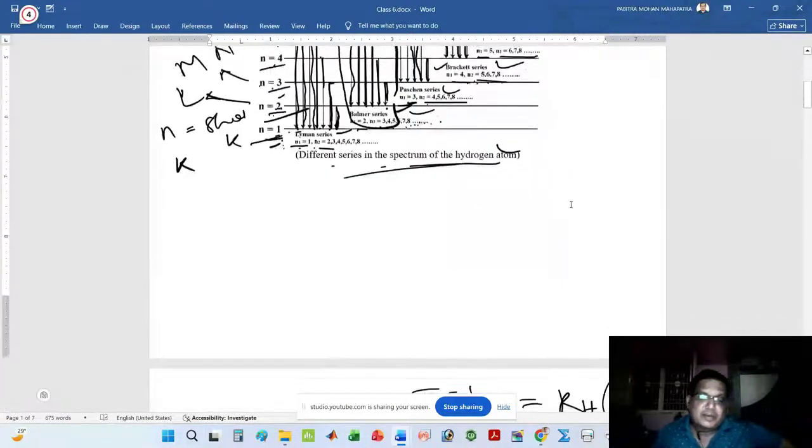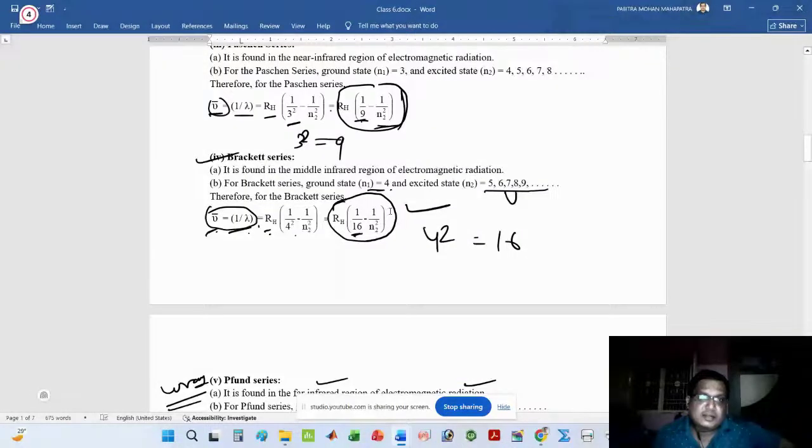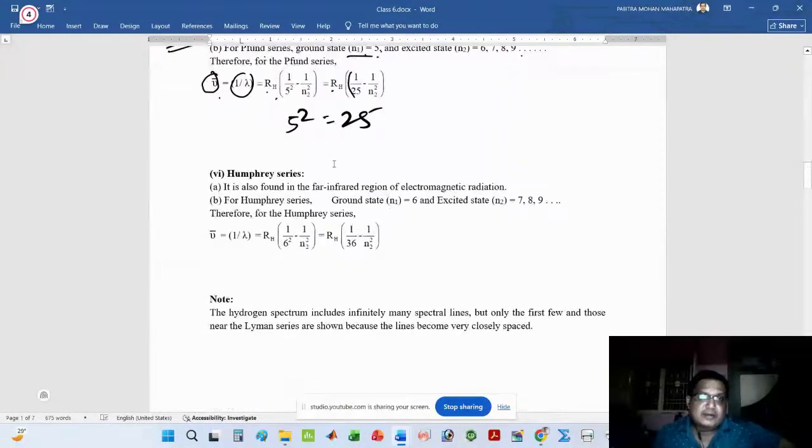Now put n1 = 6 in the Rydberg equation, then ν̄ = 1/λ = R_H × (1/6² − 1/n2²). 6 squared is 36, so ν̄ = 1/λ = R_H × (1/36 − 1/n2²).